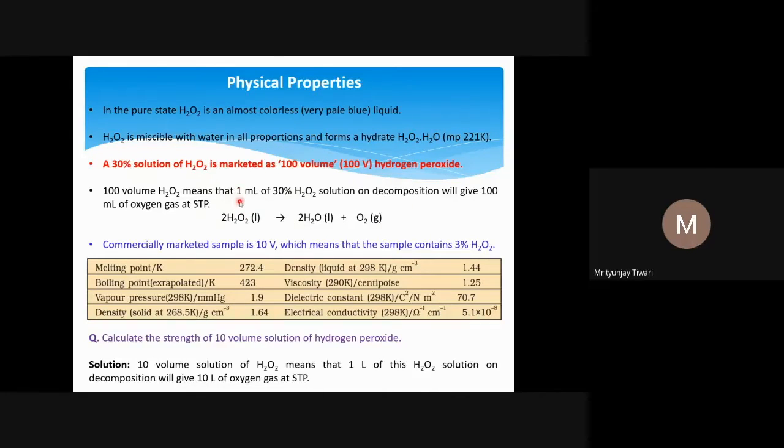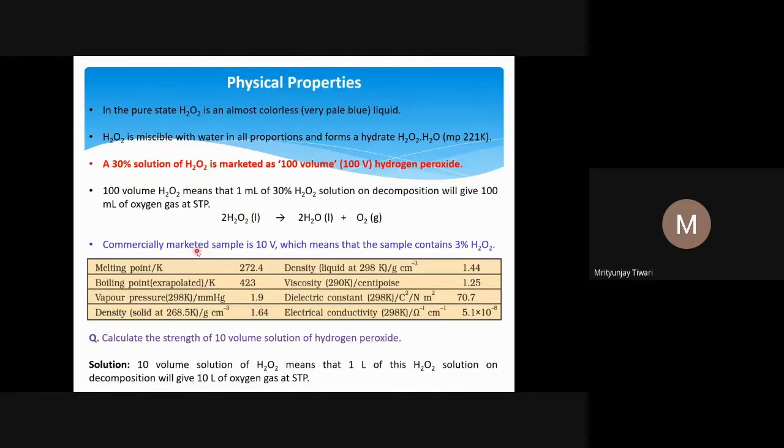If we take 1 liter, we'll get 100 liters of oxygen gas. This is the reaction, H2O2 gives water plus oxygen, balanced by putting coefficient 2 before H2O2 and water, which we have already seen.